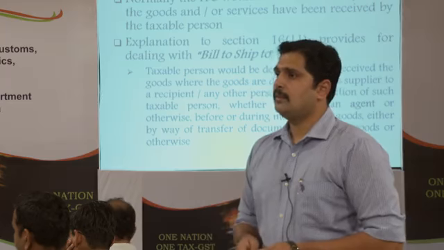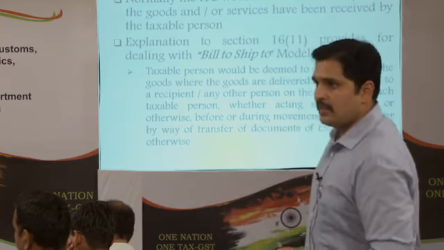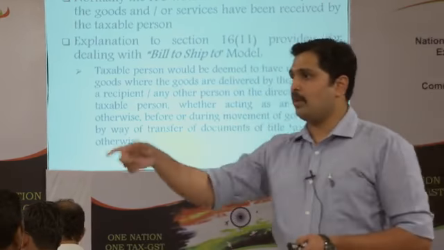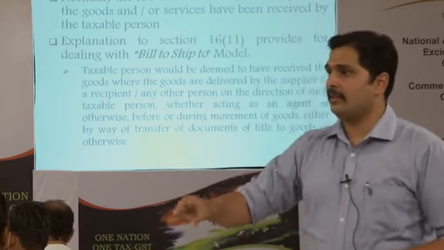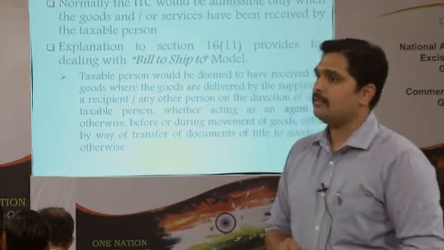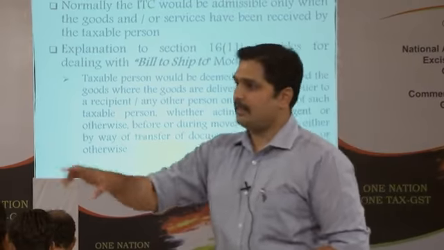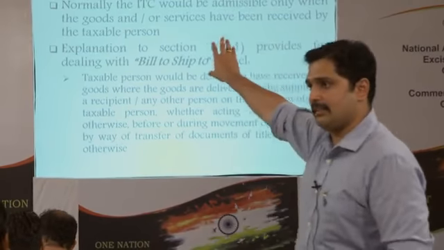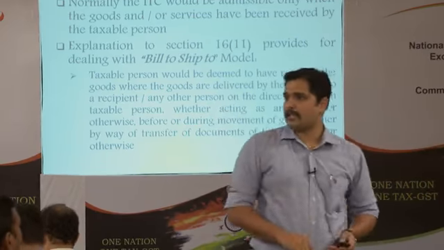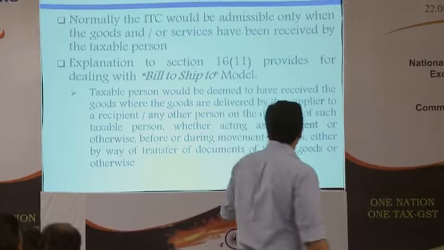In such a situation, the provisions for job work, which we will be dealing with on Thursday, have some time limit. If it is a capital good, it should be 2 years. Things have to be returned. I'm talking about the credit facility. Everything will be dealt with on the job work side. When we deal with job work specifically, we'll do that bill to ship to model in job work. That will be an easier way of doing it.